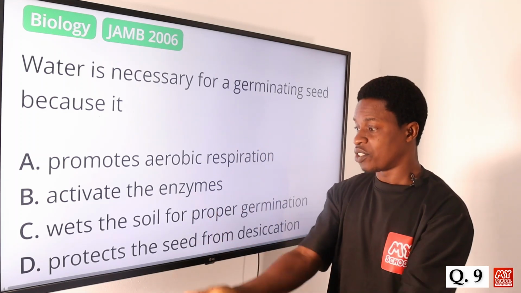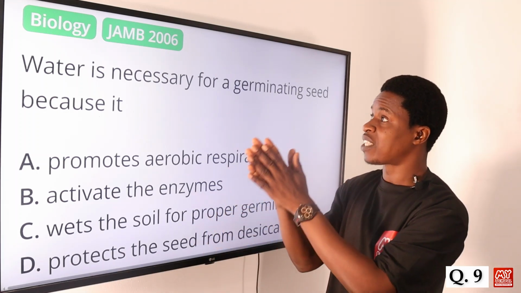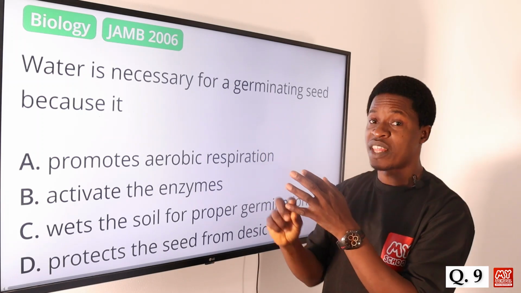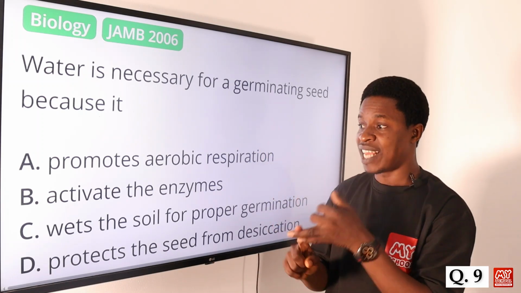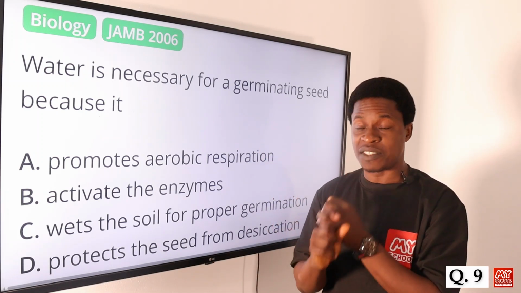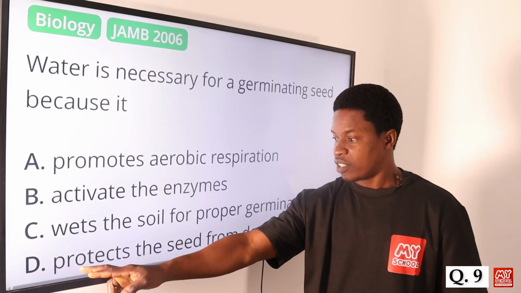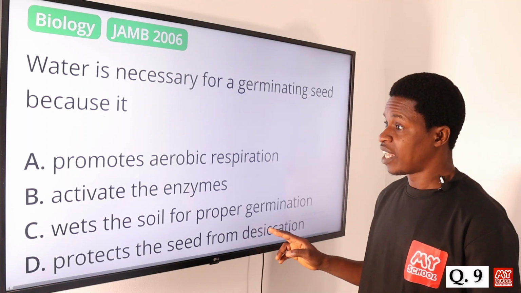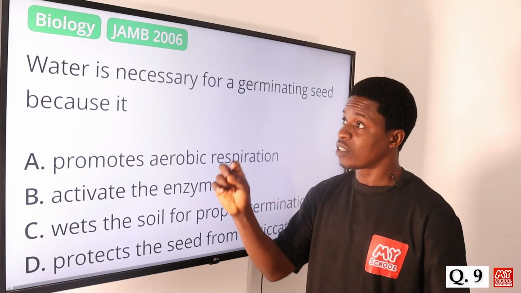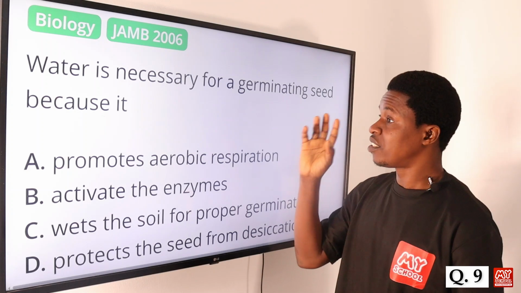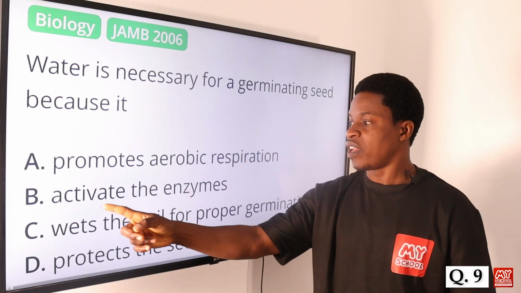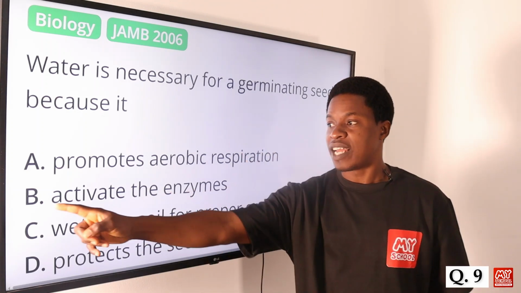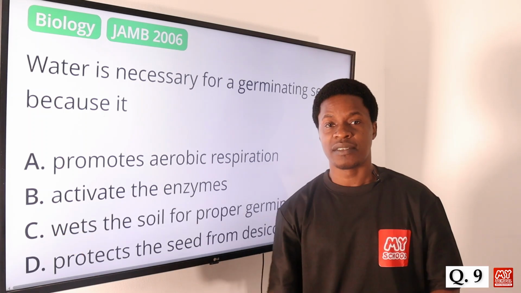Yes, it has to wet the soil, but the main function of water is to ensure that the seed is rehydrated and the enzymes necessary for growth are activated. Option D says protect the seed from desiccation. That is not it. So among these options, water is necessary for a germinating seed because it activates the enzymes. So the correct answer is option B.